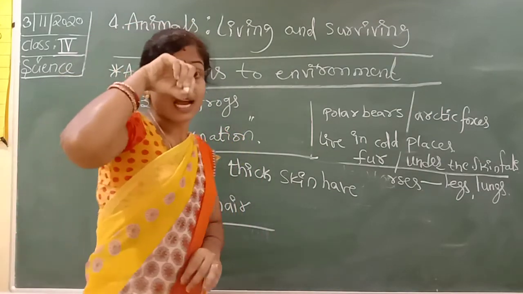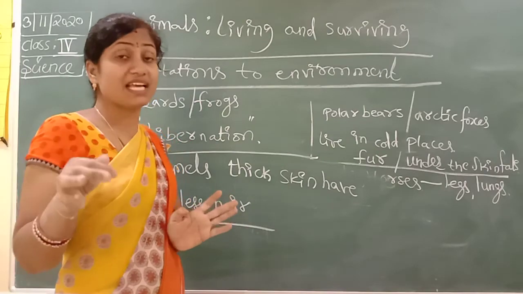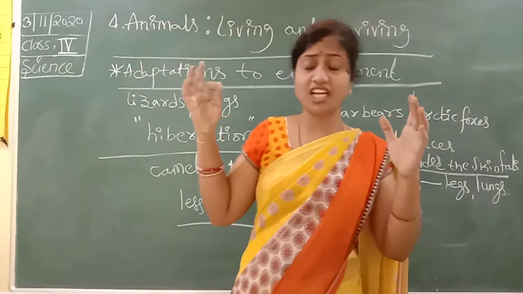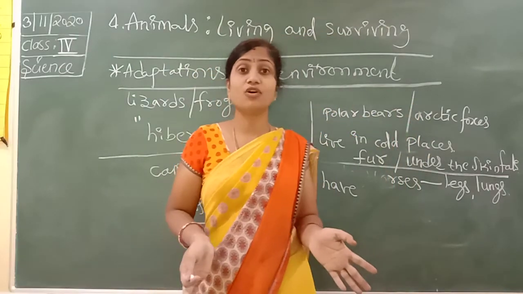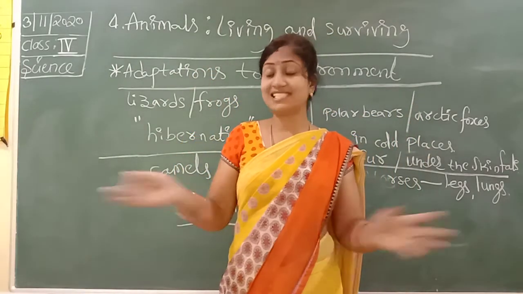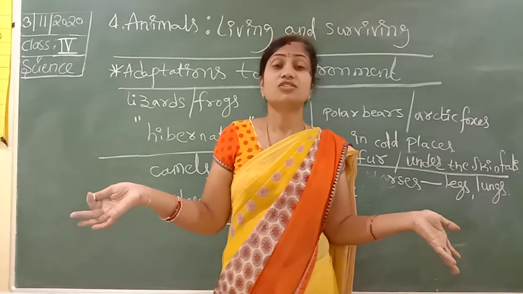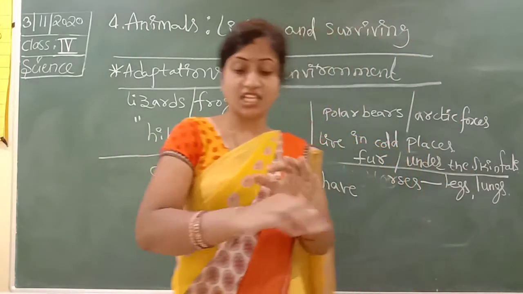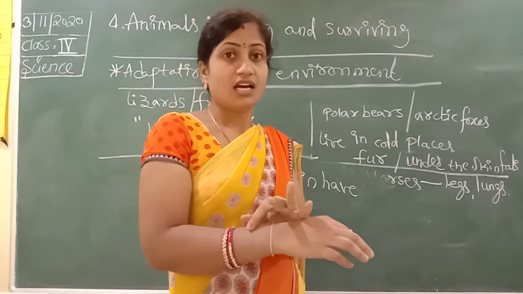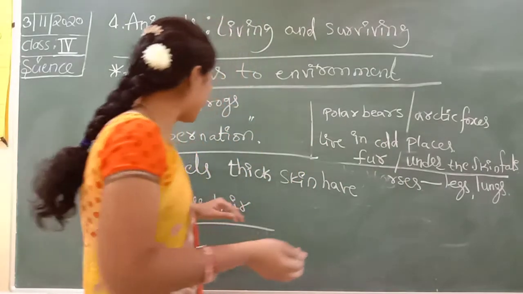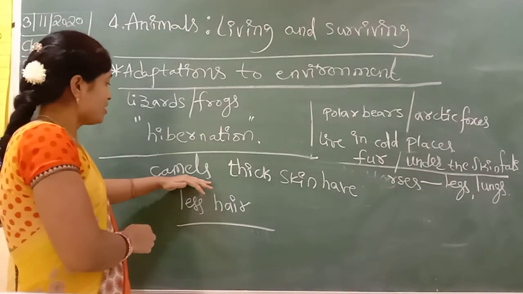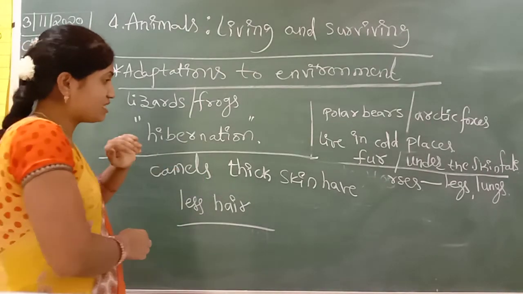It protects from the heat of the sun. In the desert, the sun's heat is so much, no. It is all sand only, no trees. So that's why it is protected from the heat of the sun. Thick skin means it can be protected, these camels, and they also have less hair. So these camels have these specialties.